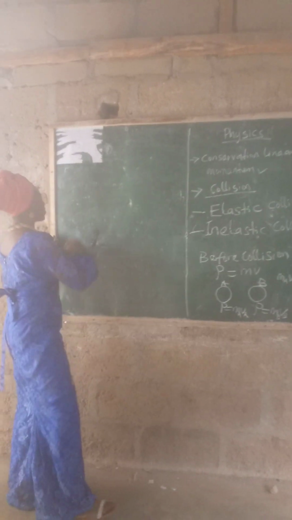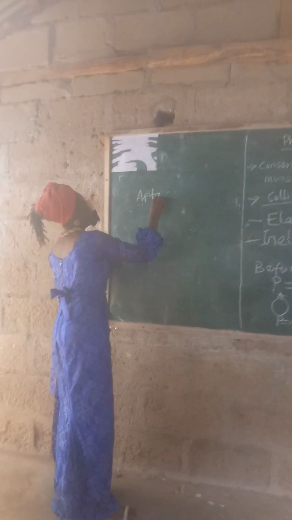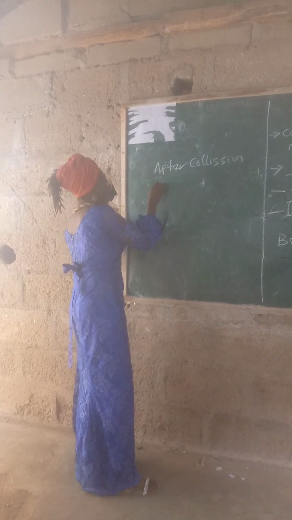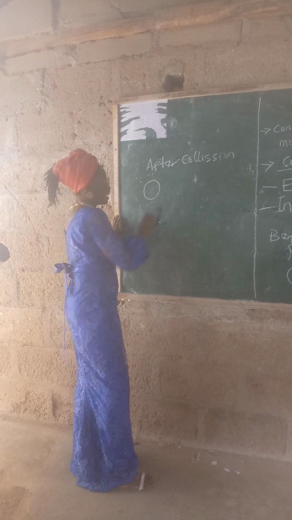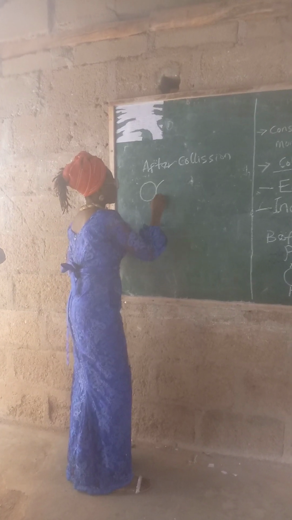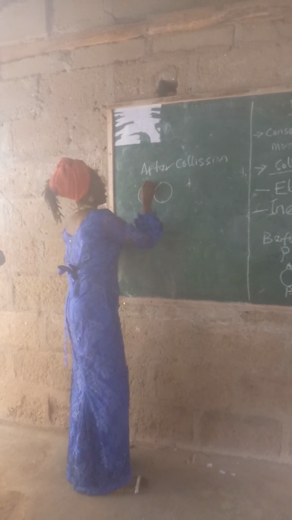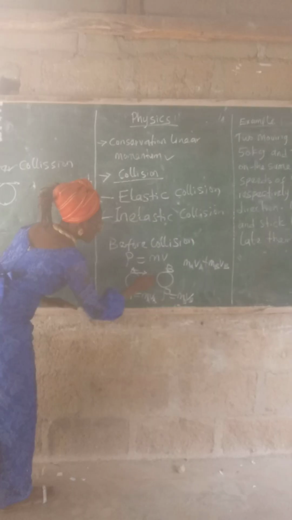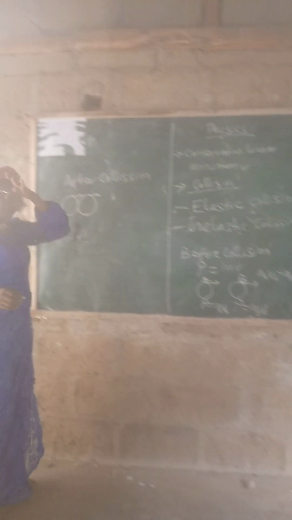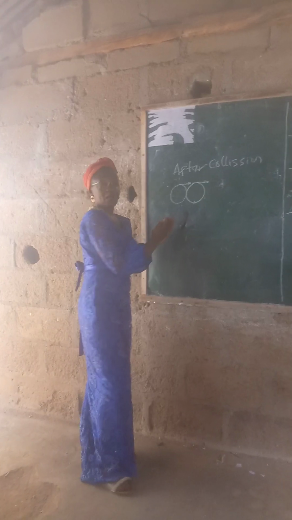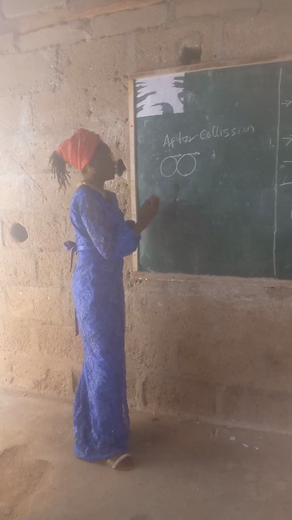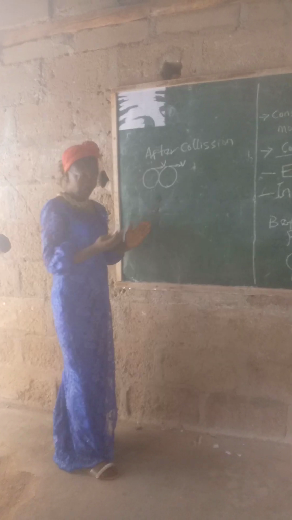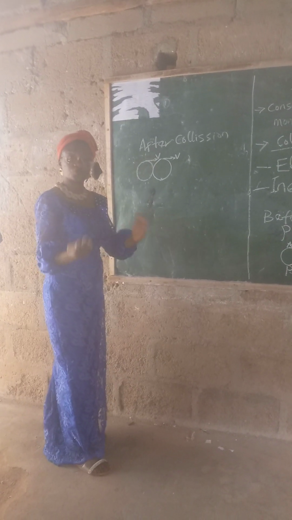So if we want to find the momentum after collision, now if the two bodies, after collision, this is before collision, pardon me. Now after collision, they are moving together with the same velocity. It means that this one is going to be V, this one is going to be V. The velocity is the same, so we are not going to be differentiating it.